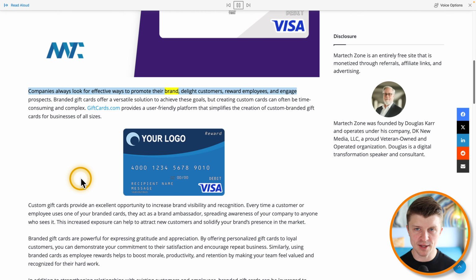Companies always look for effective ways to promote their brand, delight customers, reward employees, and engage prospects. Branded gift cards offer a versatile solution.